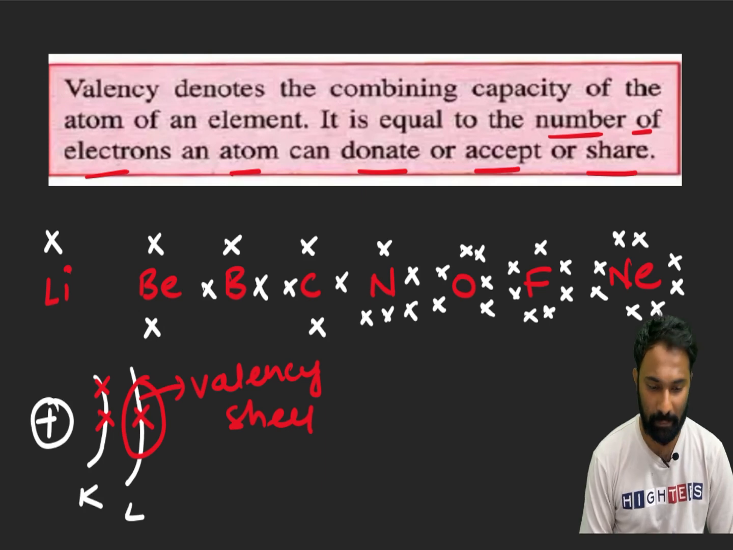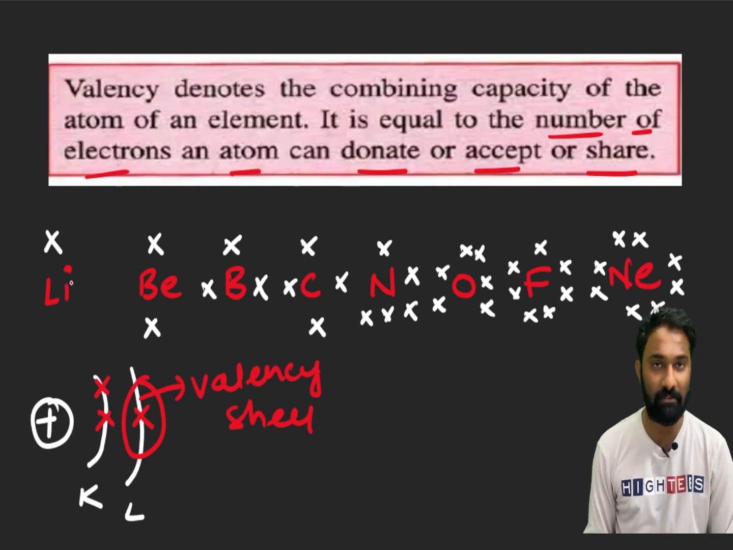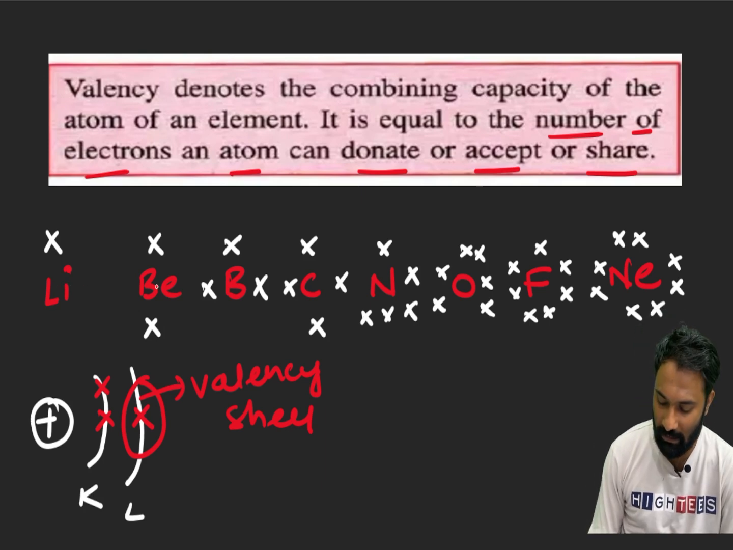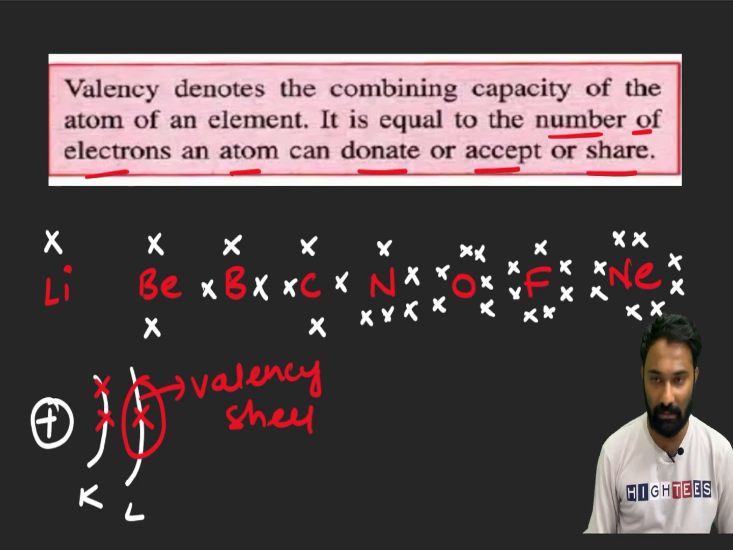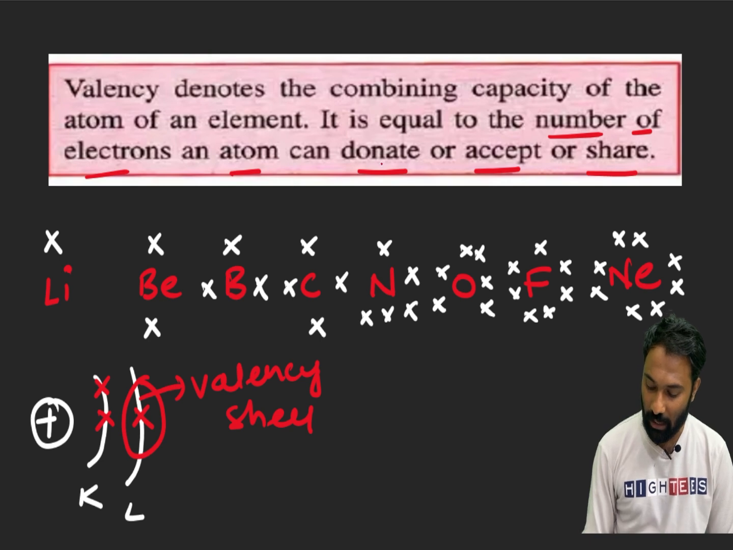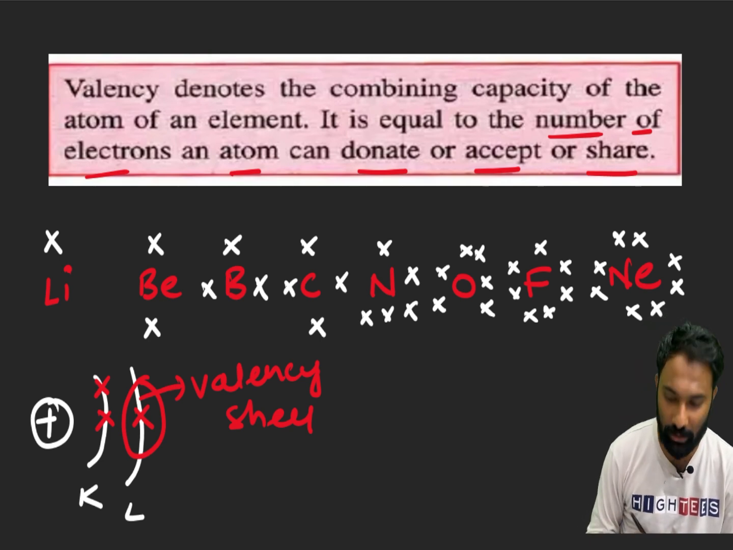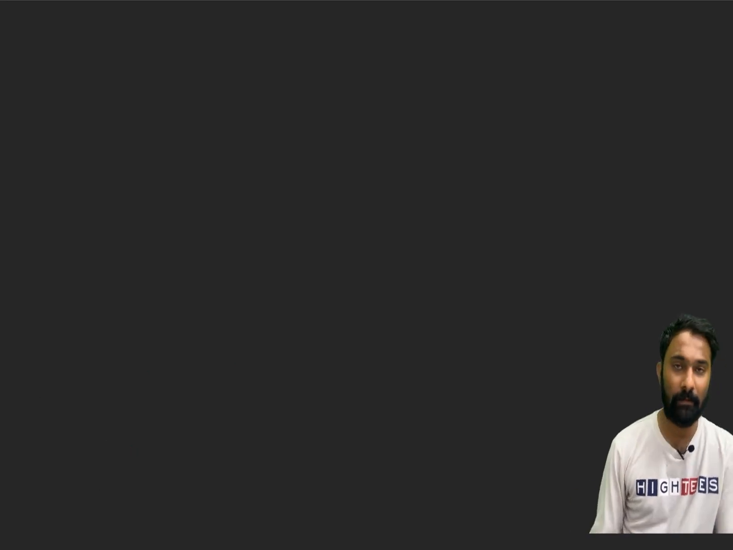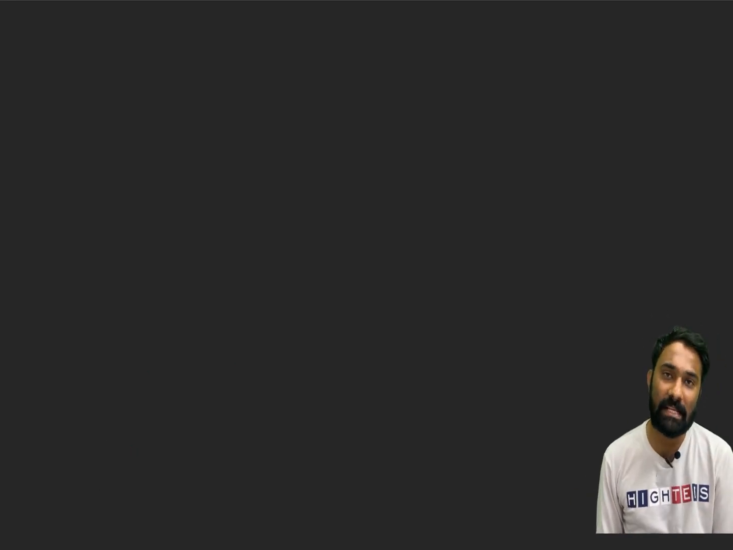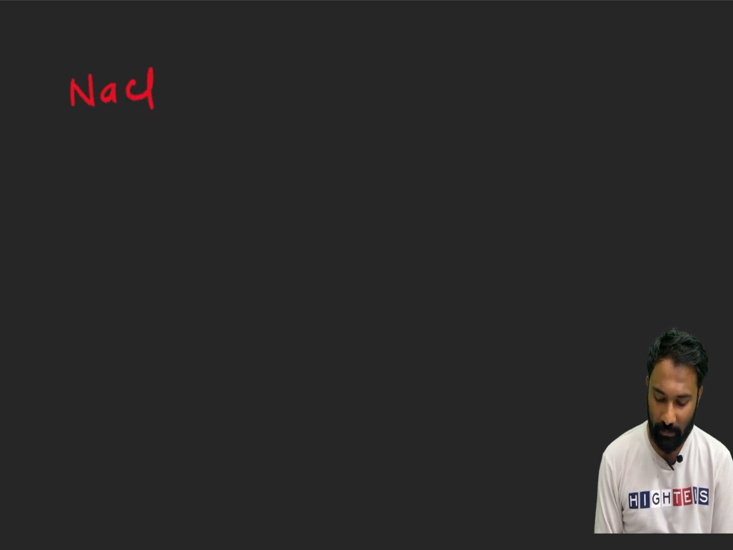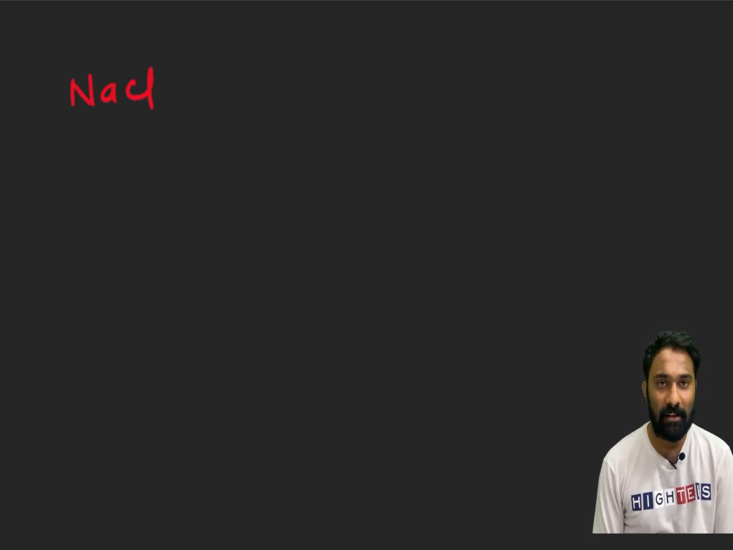Now we got to know lithium is having 1 valency electron, beryllium is having 2, boron 3, carbon 4, nitrogen 5, oxygen 6, fluorine 7, neon 8. Then after that, how will this share, or how will it accept, or how will it donate? Now we'll see. The best well-known example I will take for you is NaCl. You know, right?